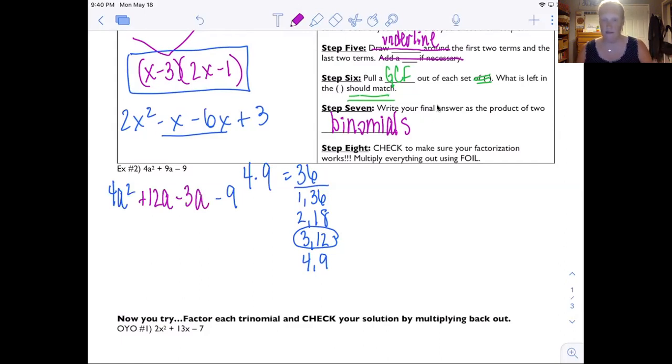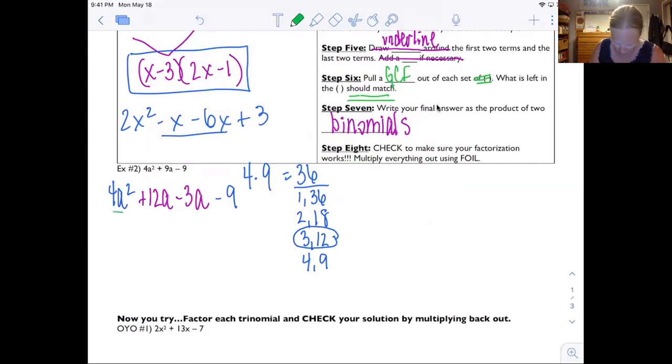Okay, you might ask, does it matter if I would have put the negative 3a first and the 12a second? It doesn't. Later, when you get into more complex problems with grouping, it will matter and you might have to rearrange them. But for now, in these problems, every time there'll be a GCF, so it will work. Okay, if not, then I'll eat my words because I said the wrong thing. But I'm pretty sure it will work either way.